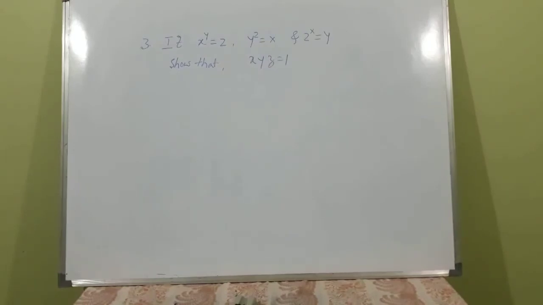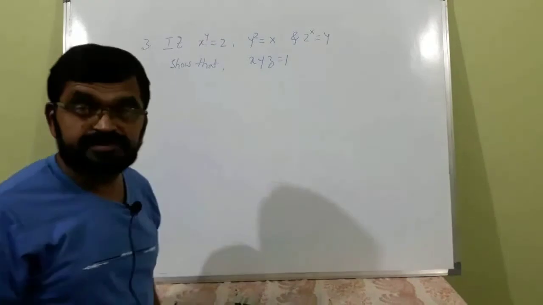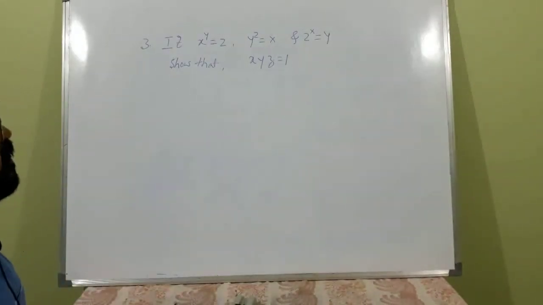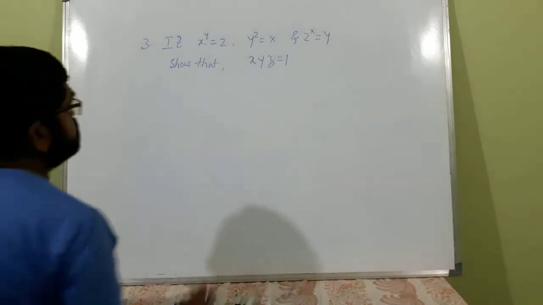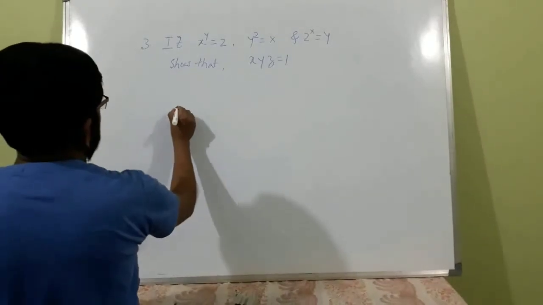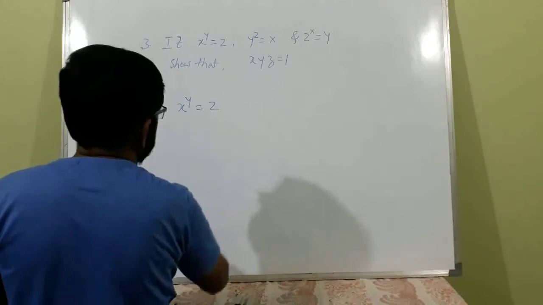Consider another example. x raised to y is equal to z, y raised to z is equal to x, and z raised to x is equal to y. Then show that x into y into z is equal to 1. Let us consider this one, x raised to y is equal to z. Start from this only.